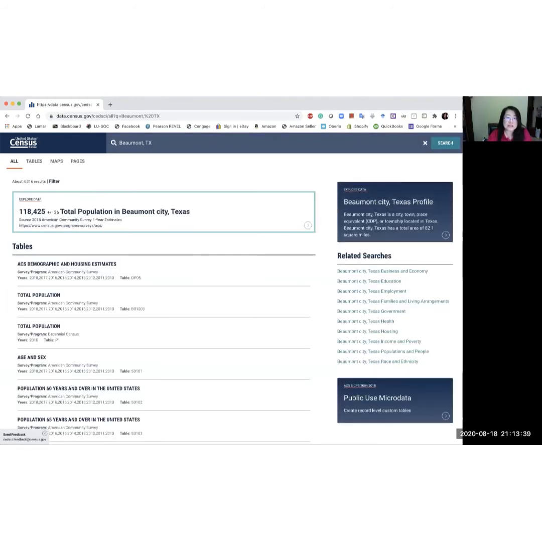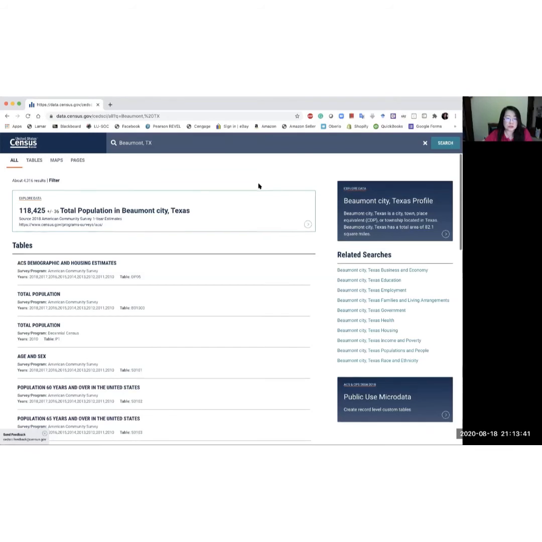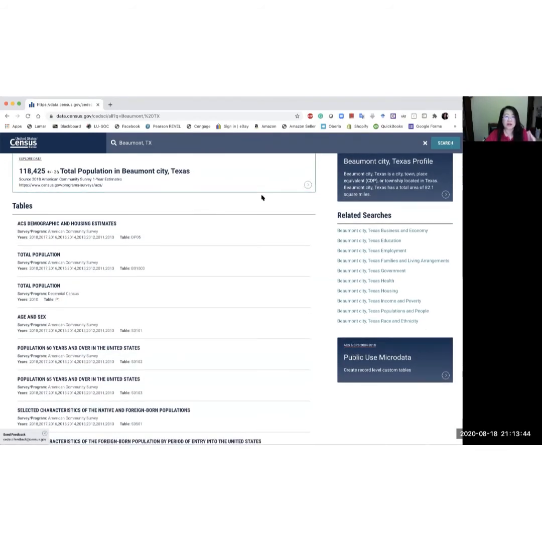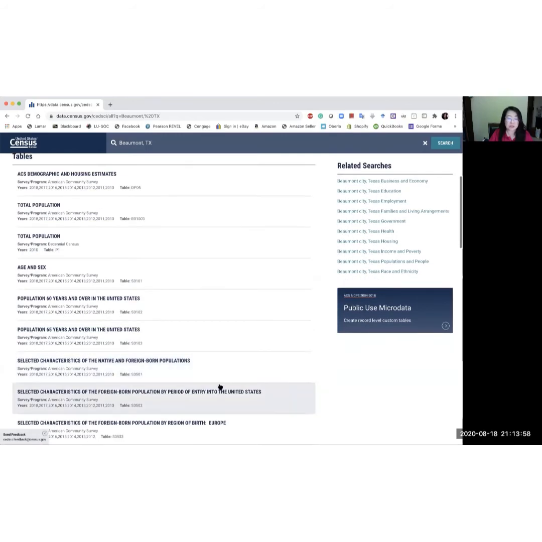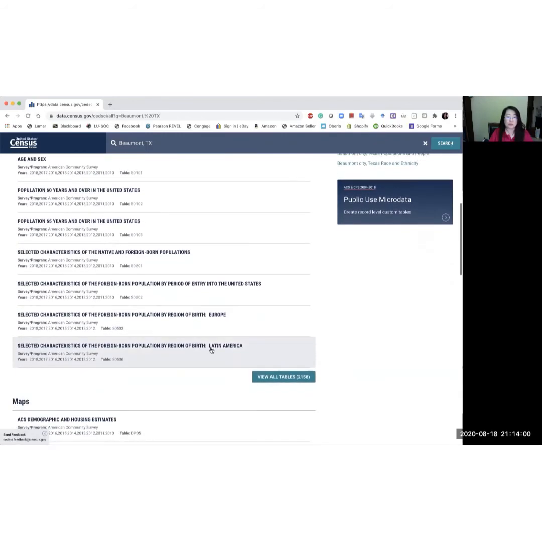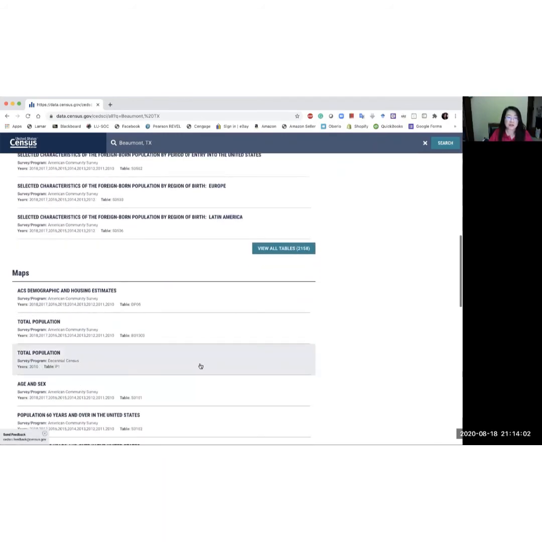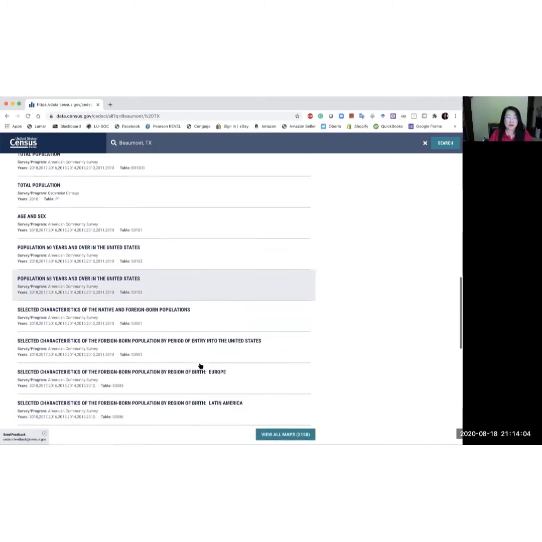Once you click search, you will see that there are a lot of tables available, including the total population, age and sex structure, population 60 years and over, the aging population, race, ethnicity information, also the map, etc.